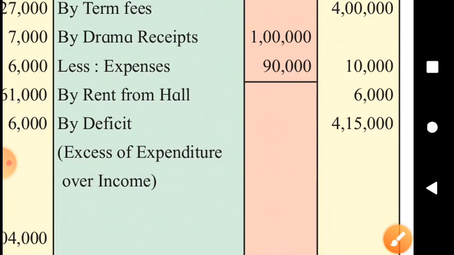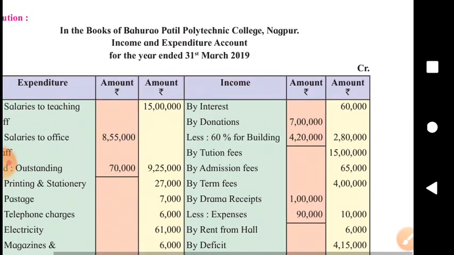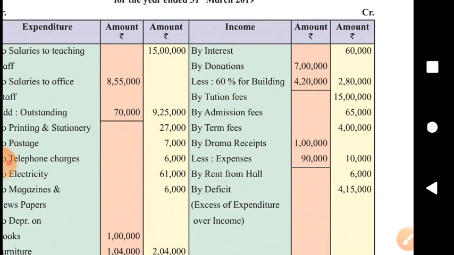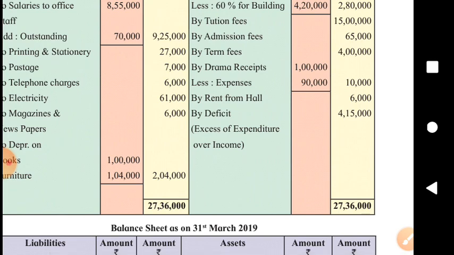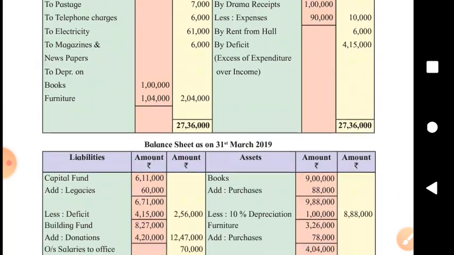Then rent from hall, the rent we received by giving our hall on rent to others to use, that is our income. And we see a deficit here, meaning expenditure is greater than income, and it's a big deficit, 4,15,000, which will be deducted from the capital fund.